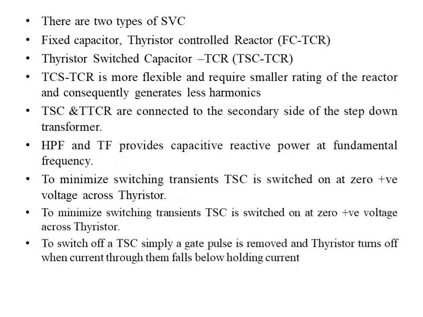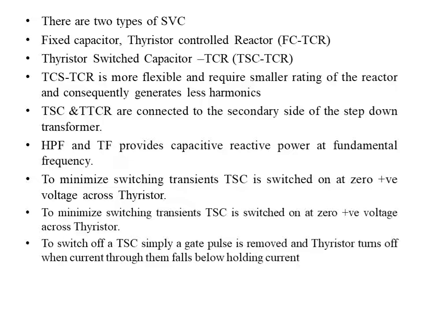These devices are mainly dependent upon impedance changing. So FC-TCR, TSC-TCR have different impedance control, and harmonics generation of these configurations changes according to the impedance changes. So they have their own importance.